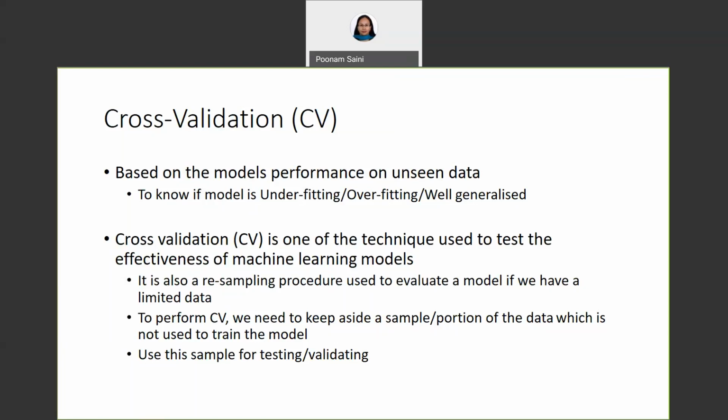Now, when we have to perform cross validation, we have to keep aside some sample of the data set which we have not used to train the model. Later this sample is going to be used for testing, as I said, in resampling. We will keep that portion aside for testing purposes, and the portion of the data set we have chosen for training, we will divide for cross validation.